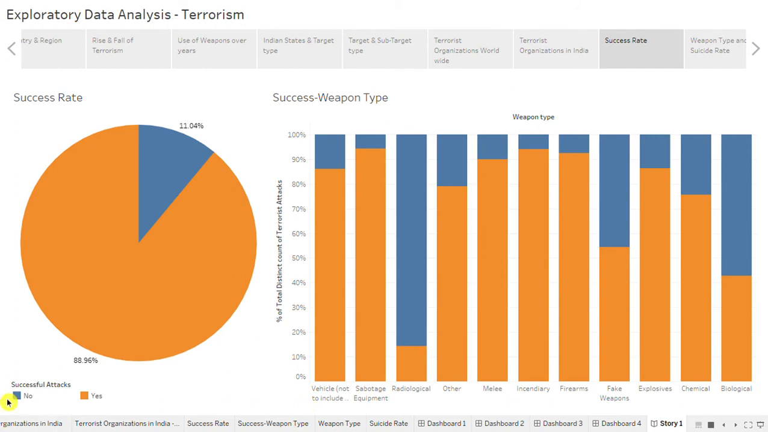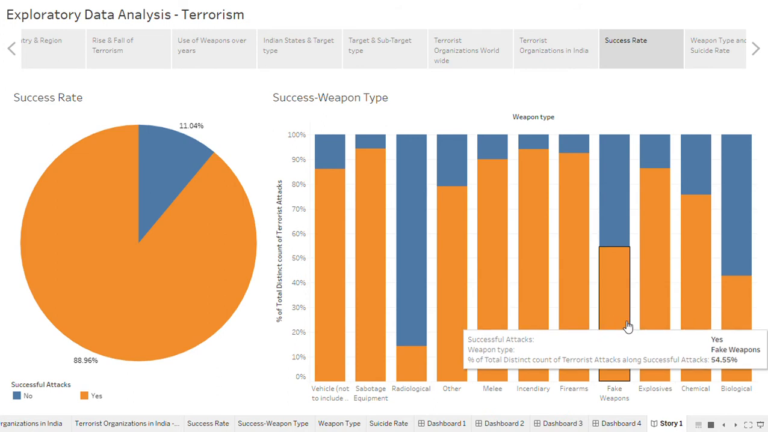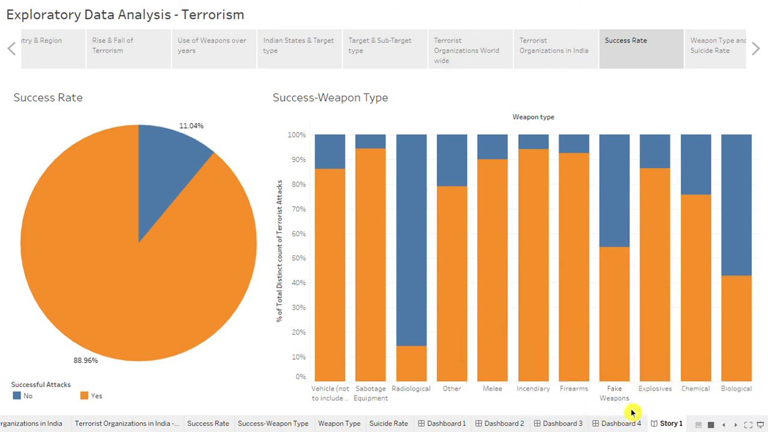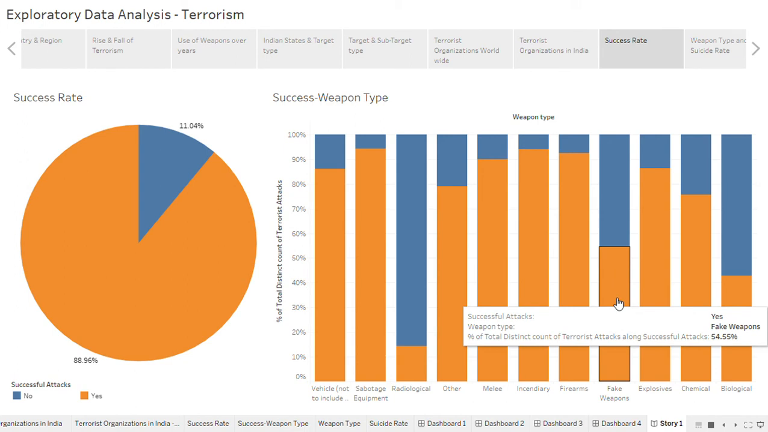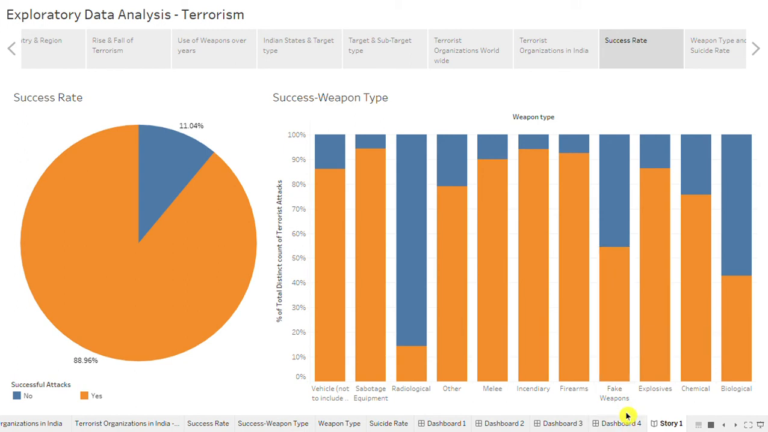Now see the success rate. 88.96% of the total attacks are successful and 11.04% of total attacks are not successful. And let's see weapon wise. So the chances of success are very low if the terrorist is using a radiological weapon or biological weapon and fake weapon. So here is an interesting point that the success rate is 54.55% even when they are using a fake weapon.